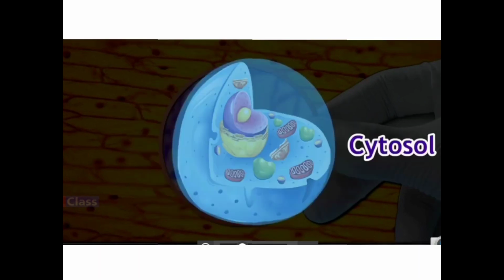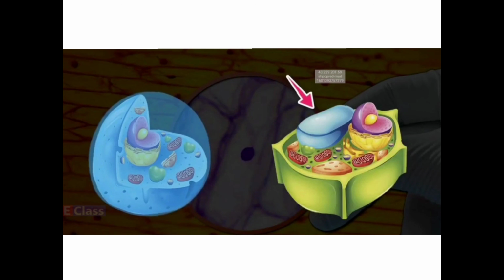If you see this animal cell, it has granules. Here all the dots will be more granular and dense, very thick. Whereas in the plant cell, it is very thin and mostly pushed to the periphery due to the large central vacuole. See, this is the central vacuole, so big. It pushes all the river water around it aside. So the cytoplasm is pushed towards the periphery.